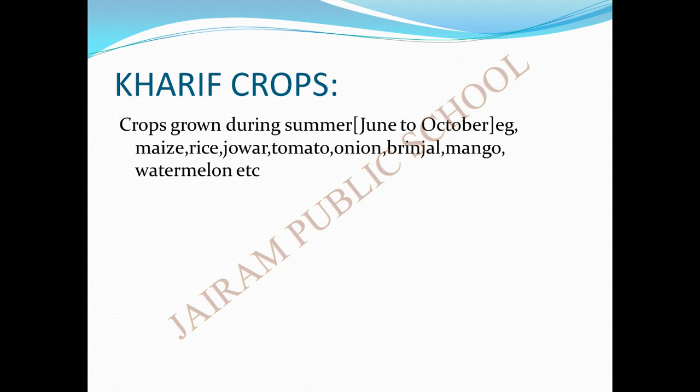Okay, what are the steps to get a better yield? Better yield means how we get more crops from the field. Good quality seeds should be sown. When we plant, the seeds should be of good quality. Only good quality seeds should be sown in the soil. Fertilizer and manure are used to increase the fertility of the soil. The soil should have rich fertility, so fertilizer and manure should be used.